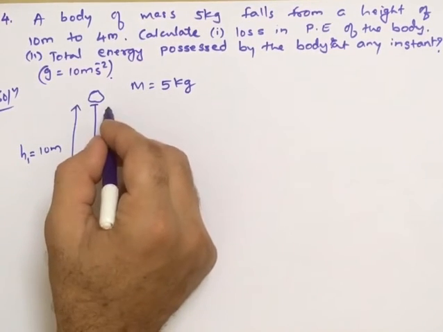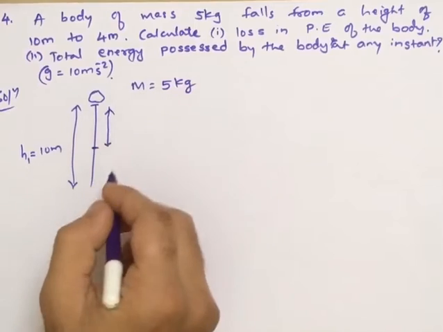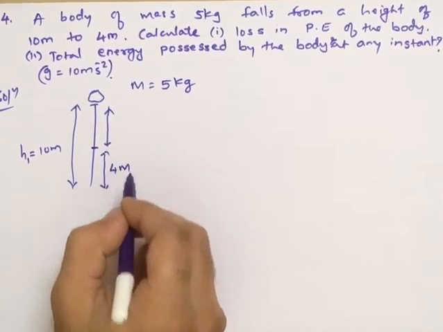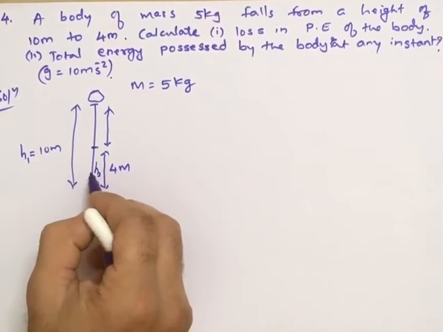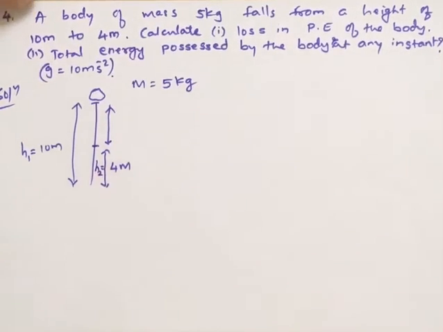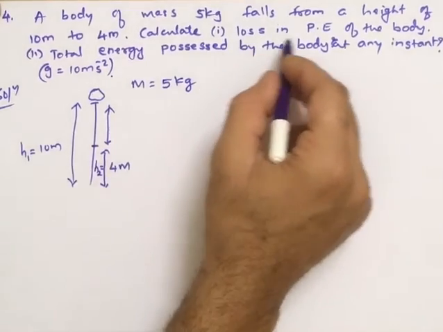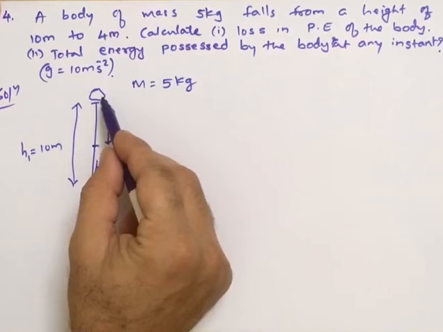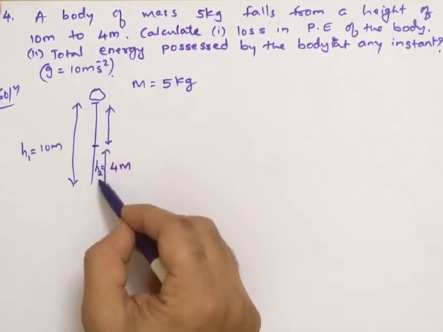So it travels about how much? 6 meters, and the height from the ground will be 4 meters. So I'll take this as h2. So h2 is equal to 4 meters. Now we must find the loss in potential energy of the body. The body is traveling from 10 meters to 4 meters height.